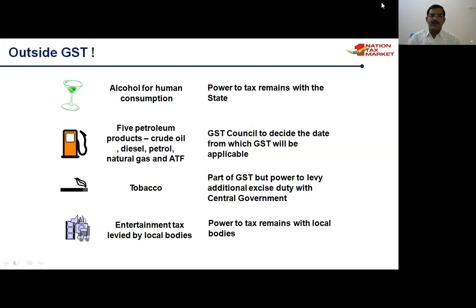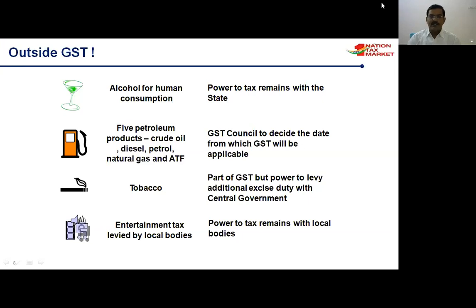Here also some problem is there. In GST, the highest tax rate is 28% only. But in petroleum products, state and central governments are imposing maximum tax rates, more than 40 to 50% tax they are charging. So no one, either central or state, is ready to include these products in the GST. Till date, 40 GST council meetings were held, and every time this decision is postponed.